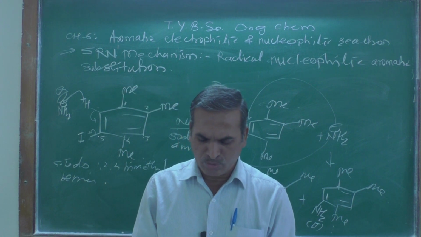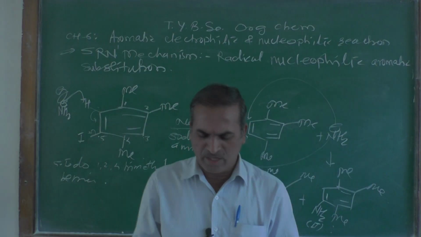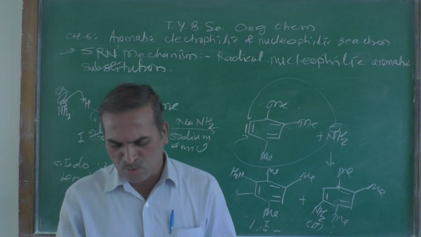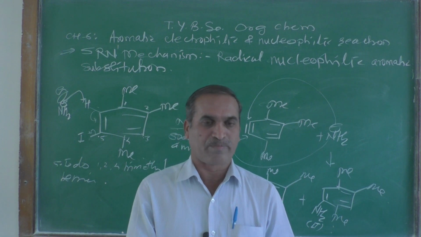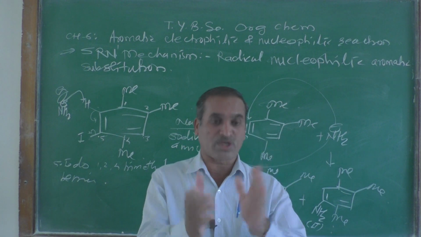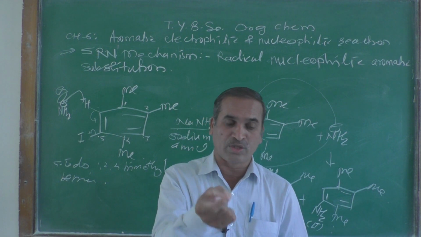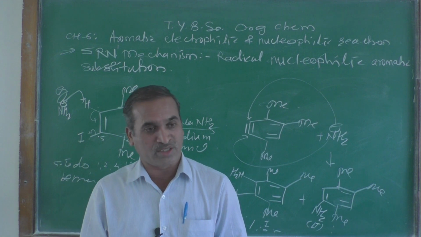Then according to bromination, acetanilide on bromination gives para-bromo acetanilide as a major product, right? As we know the structure, first of all you should know the structure of acetanilide, and then you can predict the product.